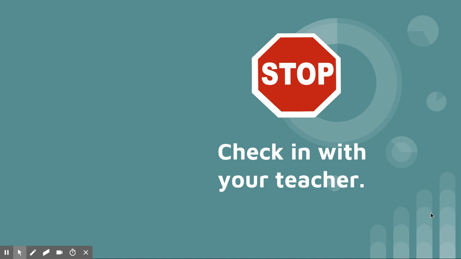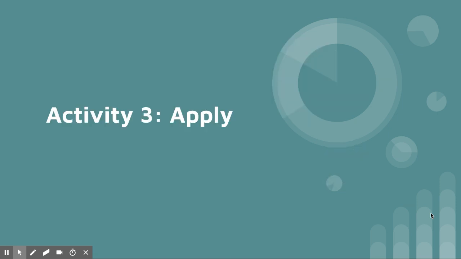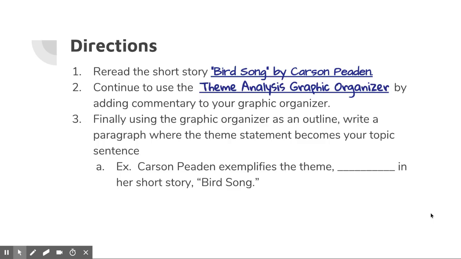Okay, please check in with your teacher at this point in time. Make sure that your commentary is strong enough before you move on to activity 3. Okay, in activity 3, we now are going to be applying what we have learned. We're going to be going back to our short story Birdsong. You need to pull out your theme analysis graphic organizer from Birdsong, and you will be adding commentary to this.